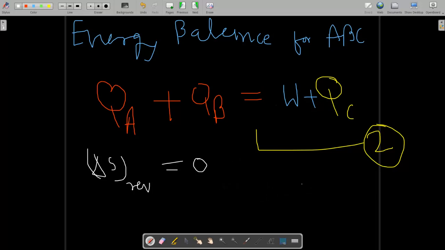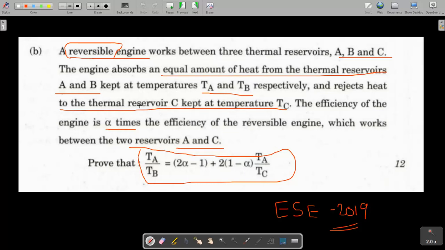So how can we write entropy? S is equal to Q by T. So entropy, heat is added at Ta. I am writing on the next page. So how much amount of entropy is entering? Because QA amount of heat is added at temperature Ta, and QB amount of heat is added at TB. Now here, why can I write this equation directly, and not that Cp ln(T2 by T1)? Because it is given in the question that the temperature remains constant.